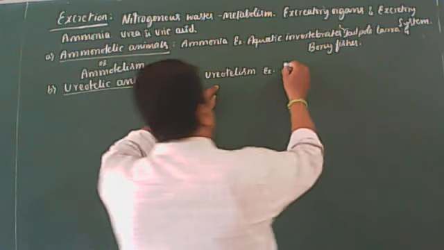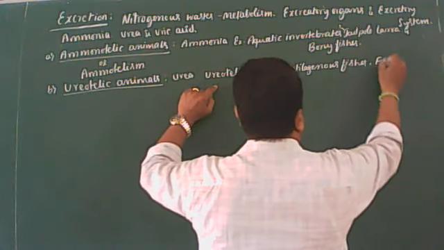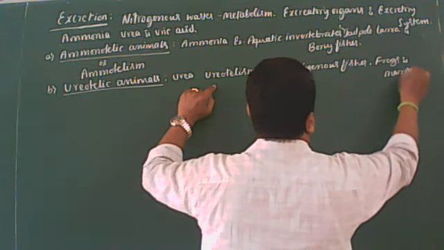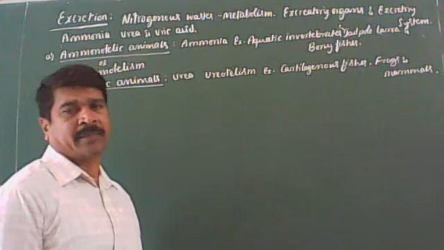You can give the example here: cartilaginous fishes, then adult frogs, and mammals including man. Mammals including man are the best examples for the ureotelic animals. Got it now?